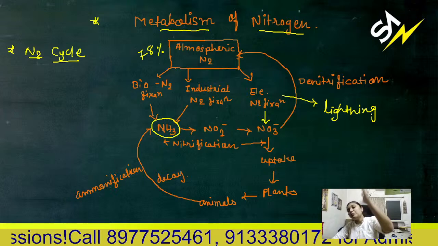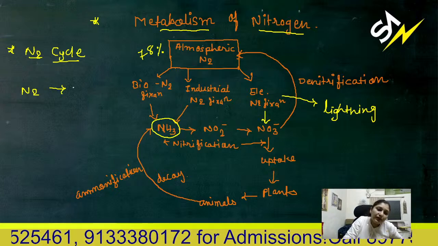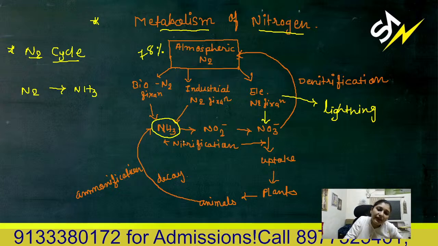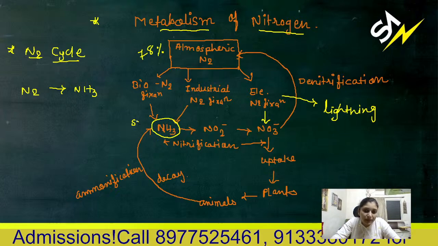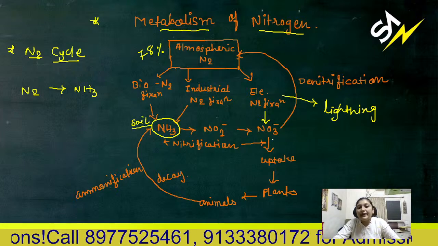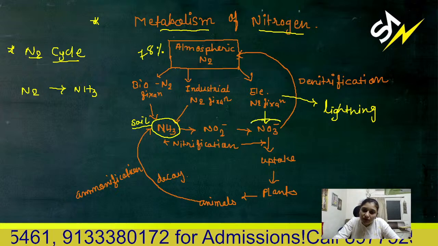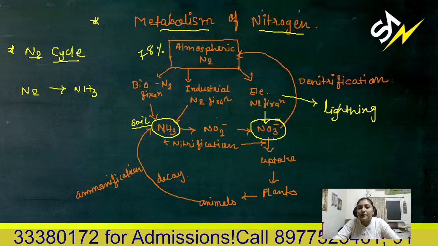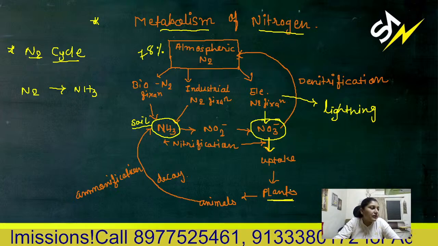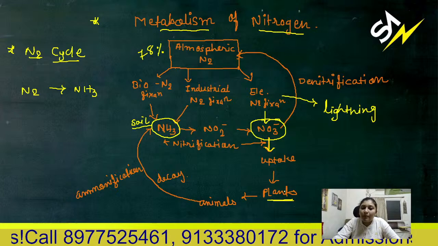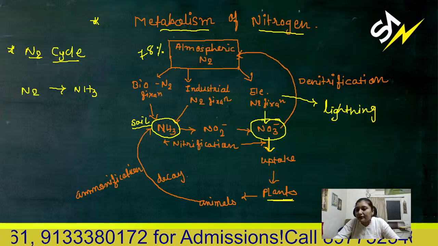Fixed, that means this atmospheric nitrogen is converted to ammonia and then it is fixed here. So this will be present in the soil. Now the plant can absorb this nitrogen, mainly in the form of nitrate. So the plant will take up this nitrate and it will get incorporated into the plant body. Then in the next food chain level, plant.